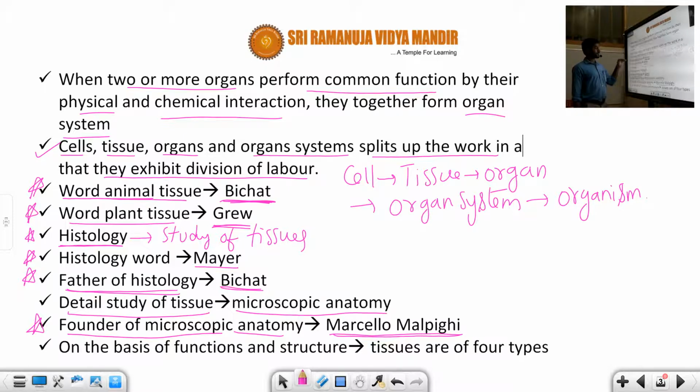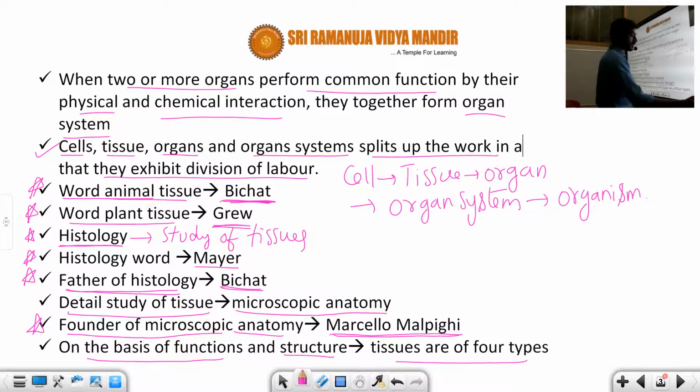You also learned who coined the terms animal tissue and plant tissue, who gave the word histology, who is the father of histology, that the detailed study of tissue is known as microscopic anatomy, and that the father of microscopic anatomy is Marcello Malpighi. He is the right person who separated microscopic anatomy from the zoology part. And the last important thing: on the basis of function and structure, tissues are of 4 types. What are they?